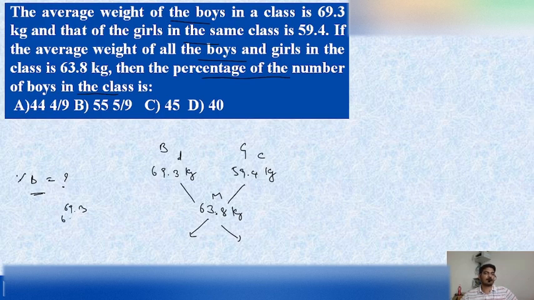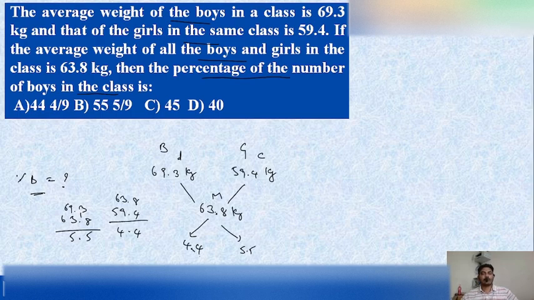69.3 minus 63.8 here, and here 13, and 13 minus 8 will be 5, and 68 minus 63 will be 5, so it will be 5.5. And 63.8 minus 59.4 will be 4.4. So here, if I eliminate the decimal point, it will be 44 and 55.